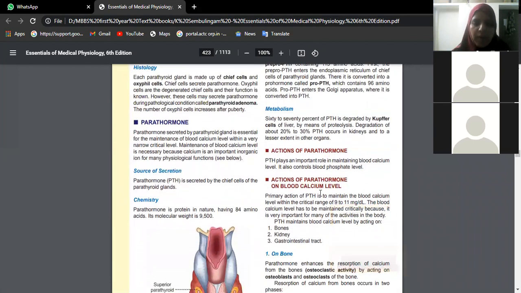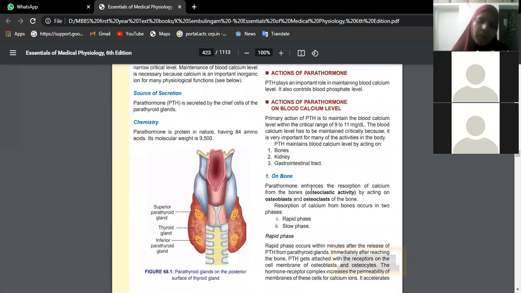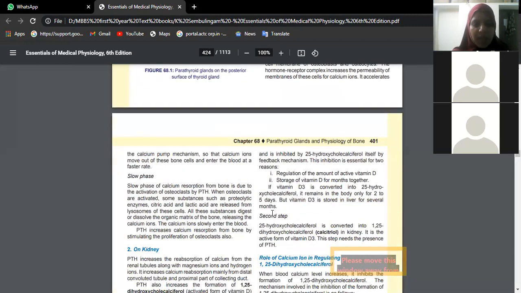So parathyroid hormone maintains the blood calcium levels, always 9 to 11 milligrams per deciliter. So how does it do this? It will work on bones, kidney and GIT. On bones, it causes bone resorption. Resorption in the sense it dissolves the bones. Then on the kidney, it helps in the reabsorption of calcium from renal tubules. It also helps in the absorption of calcium from the gastrointestinal tract.